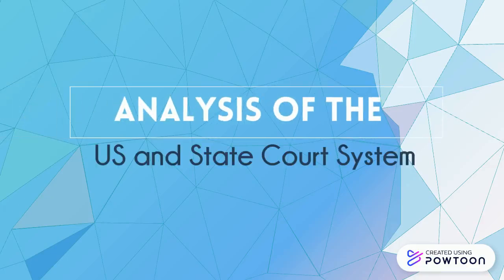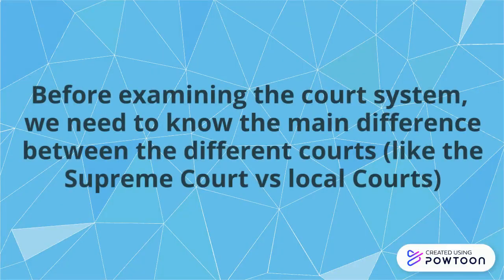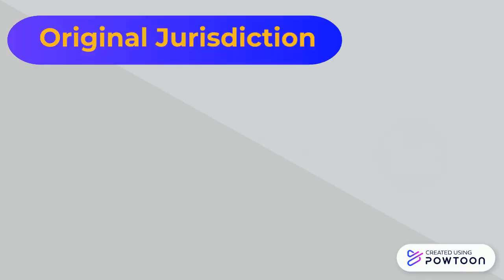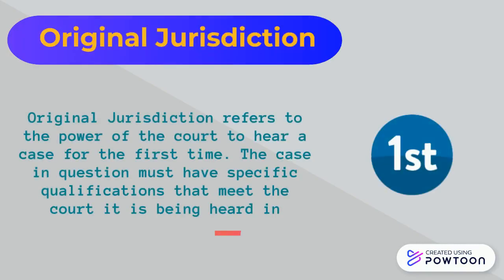Analysis of the U.S. and state court system. Before examining the court system, we need to know the main difference between the different courts. Original jurisdiction refers to the power of the court to hear a case for the first time. The case in question must have specific qualifications that meet the court it is being heard in.